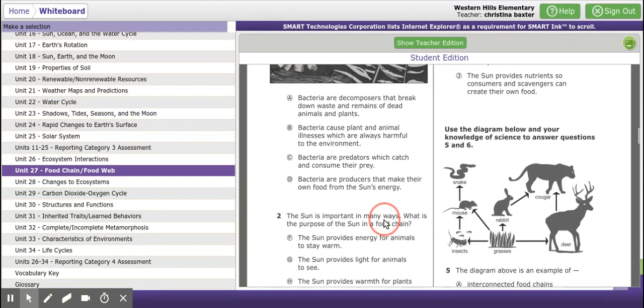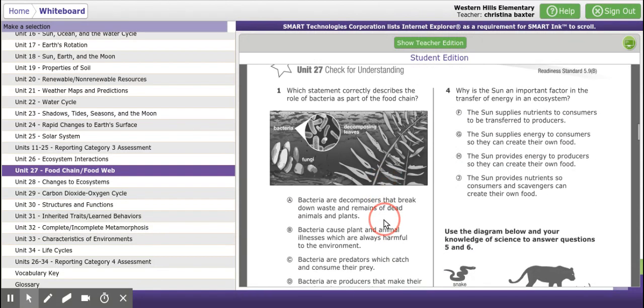All right, number 10. Why is the sun an important factor in the transfer of energy in an ecosystem? F. The sun supplies nutrients to consumers to be transferred to producers. G. The sun supplies energy to consumers so they can create their own food. H. The sun provides energy to producers so they can create their own food. Or J. The sun provides nutrients so consumers and scavengers can create their own food.